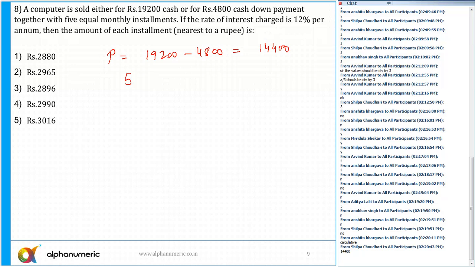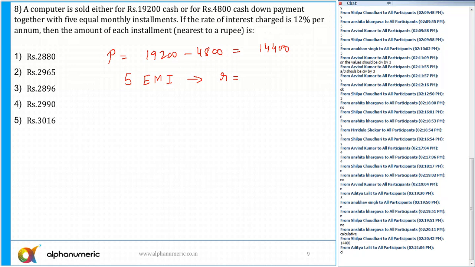And we have discussed in the class that whenever there is a monthly installment, is the rate of interest going to be SI or CI? Tell me. For an annual installment, I told you in the class it is CI. For monthly, it is always SI. That is what we have discussed in the class.